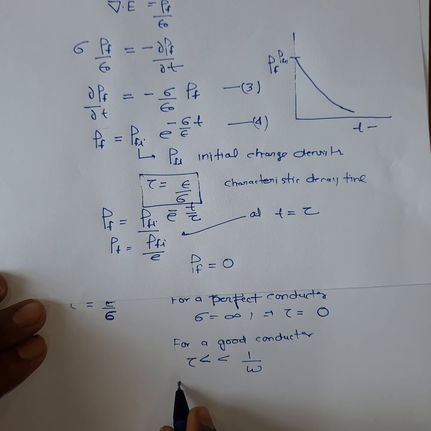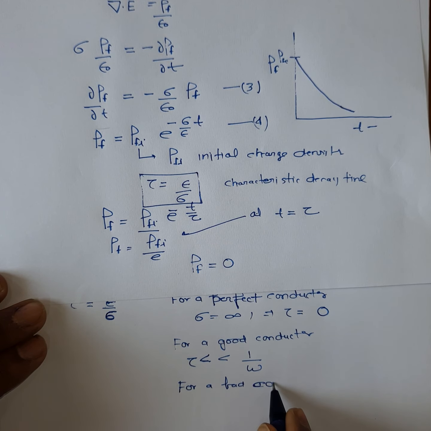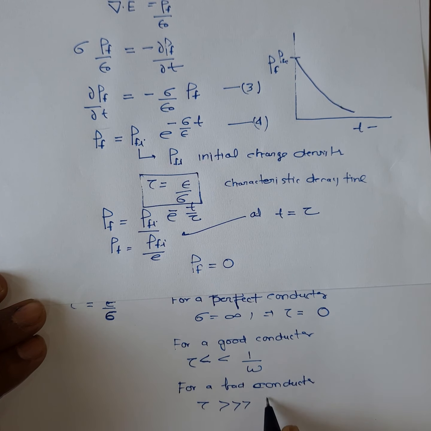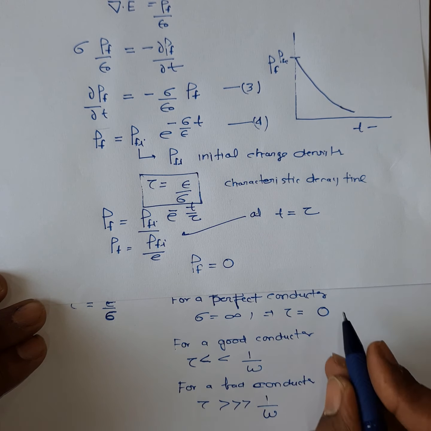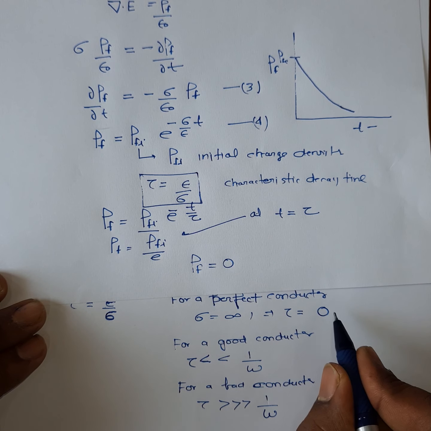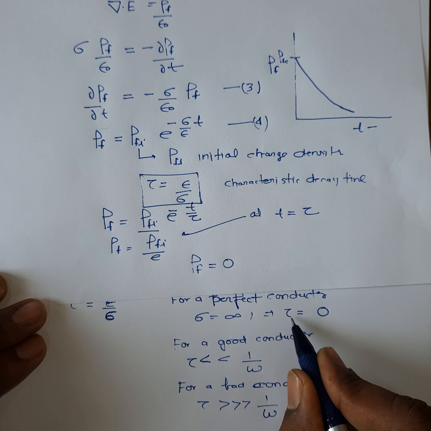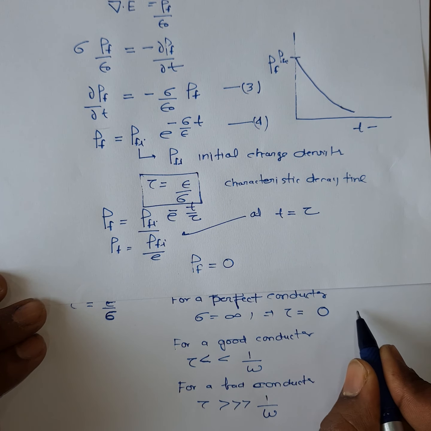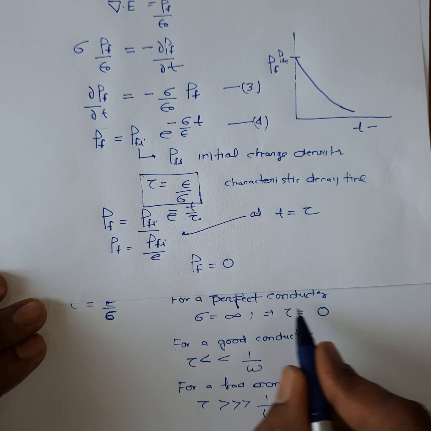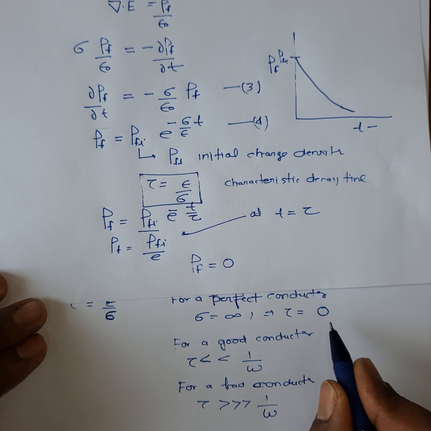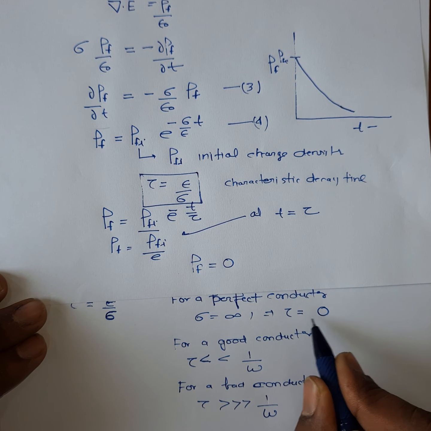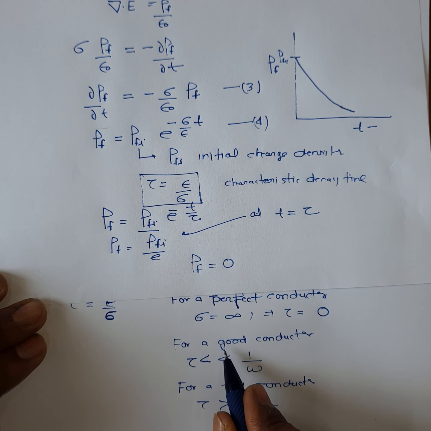And for a bad conductor, tau is very large compared to 1 by omega. So this tau characterizes the material. For a perfect conductor, the characteristic time of dissipation of charges is 0, but for a good conductor it is very small.